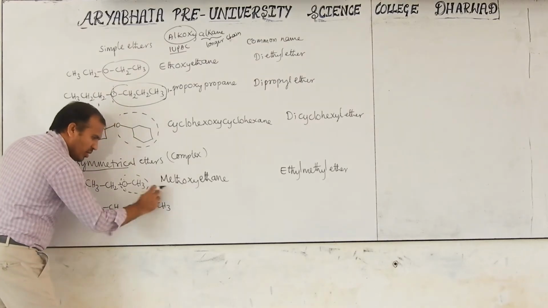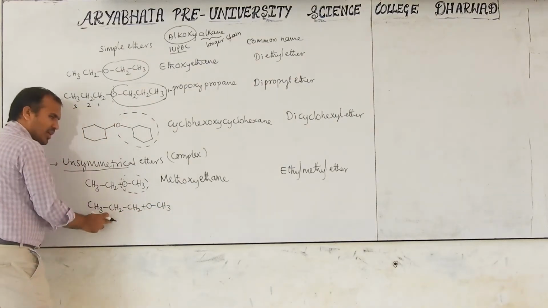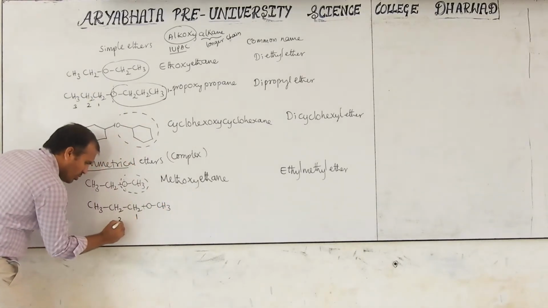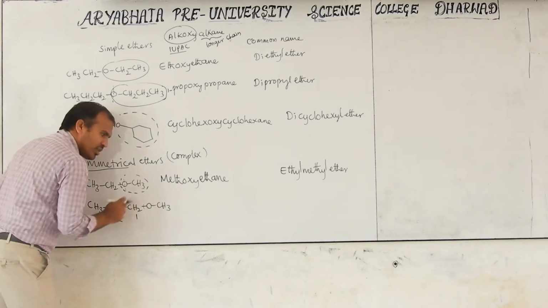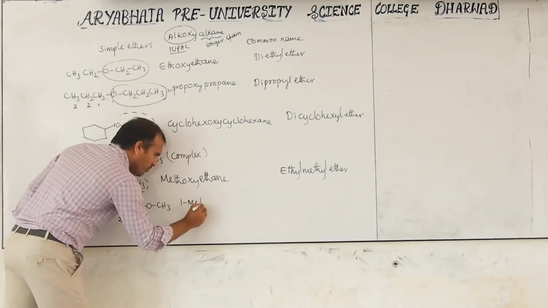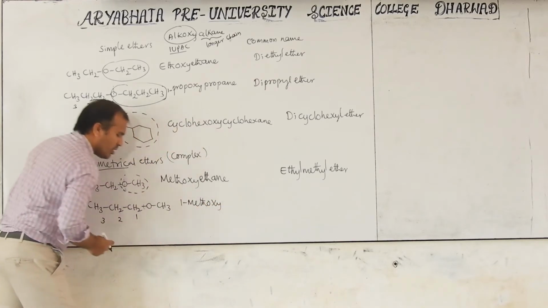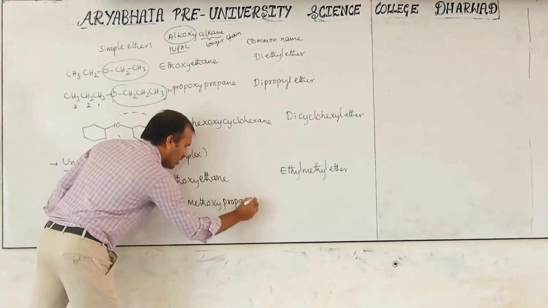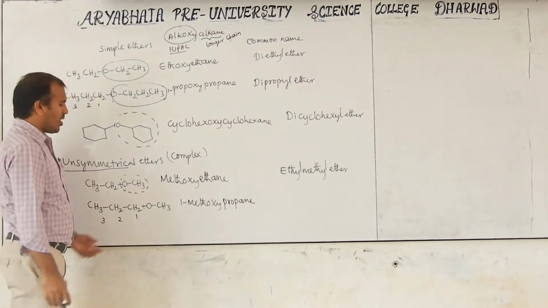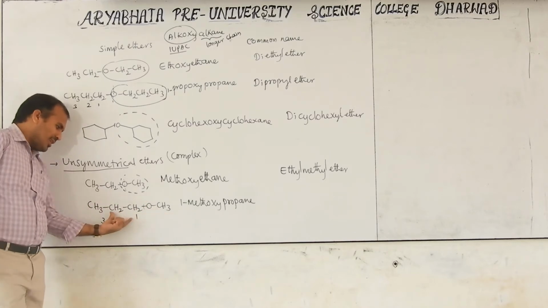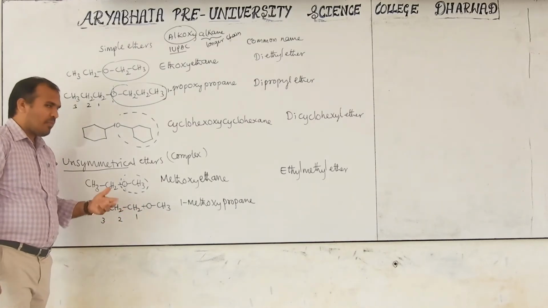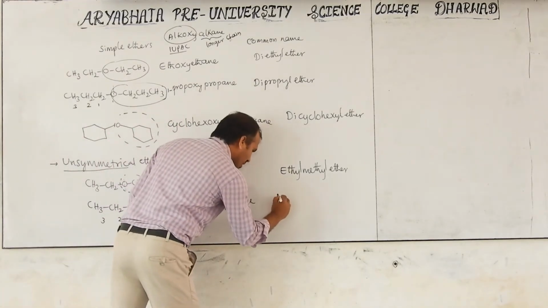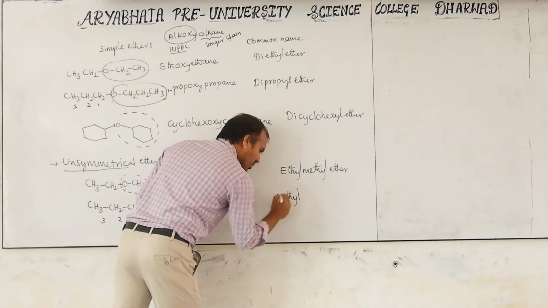But here, one is there, two is there; if the number changes, the name also changes. If this methoxy is bonded to the first carbon or the second carbon, then the name will change. Therefore, we have to mention here 1, 2, 3. At the first position, methoxy is bonded. That's why 1-methoxy, total 3 carbons are there. Then it is considered propane. 1-methoxypropane. Now consider the common name. This is methyl, this is n-propyl. Then M, P will come next after M. That's why we write methyl first, alphabetical order.